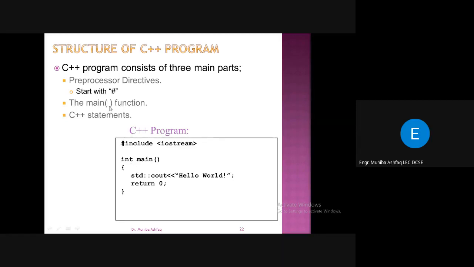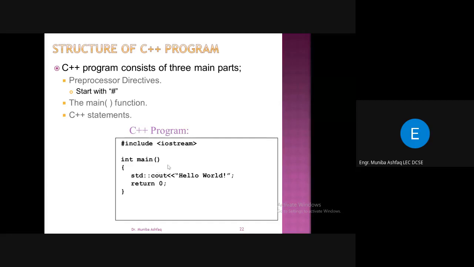Then the second thing is the main function. The main function must have its name as main. So each and every C++ program must have this main function, right? Then the function body starts with these brackets. This is the opening bracket and this is the closing bracket, and within these brackets we can write all our statements that we want the computer to do. So these are the C++ statements. These are the statements that will be followed by the computer, right?